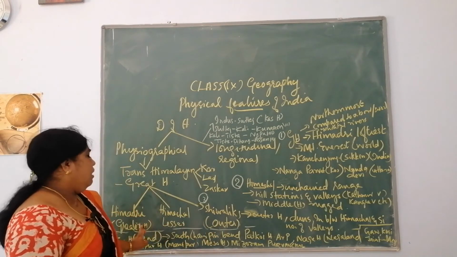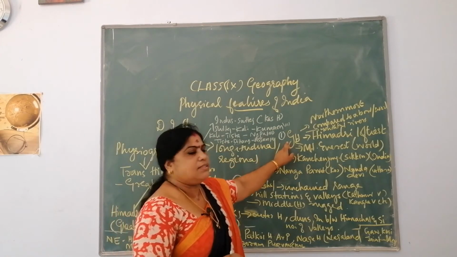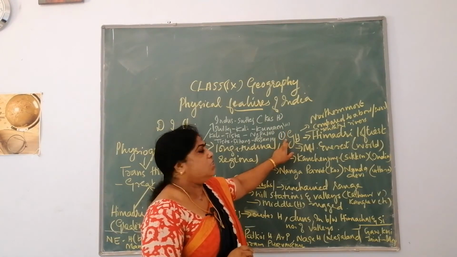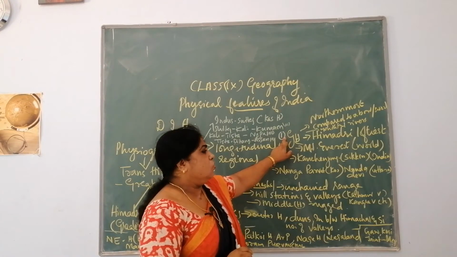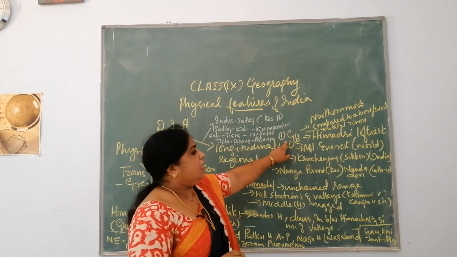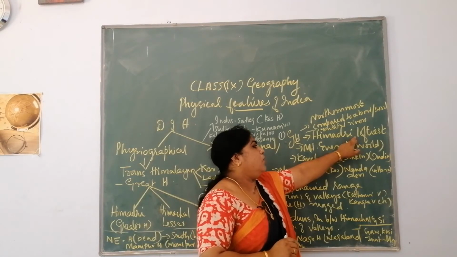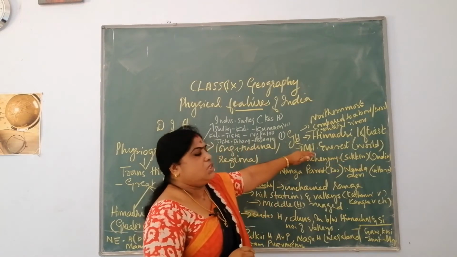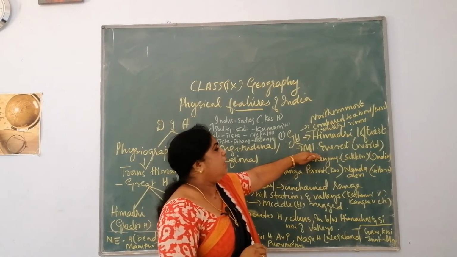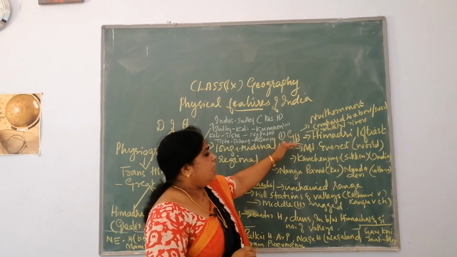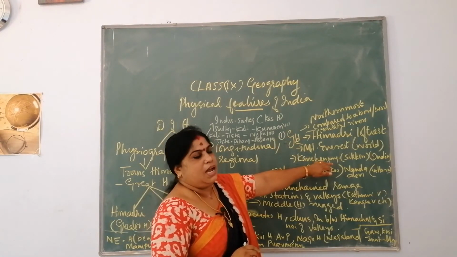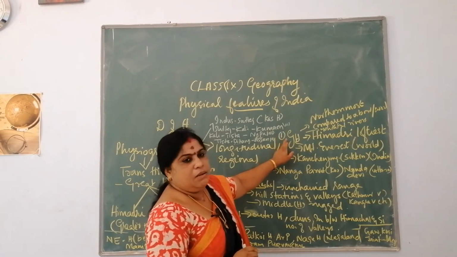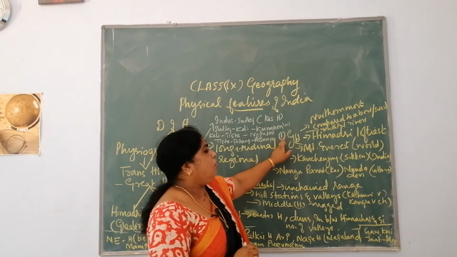So the Greater Himalayas, which you also call Himadri. Why do you call it Himadri? Because it is fully covered with ice and snow. And this Himadri, or the Greater Himalayas, is the loftiest mountains. Mount Everest, which is one of the highest peaks in the world, is found in the Greater Himalayas. Then Kanchenjunga in Sikkim, which is the highest peak in India, is also found here, and the Greater Himalayas is found in the northernmost end of India.